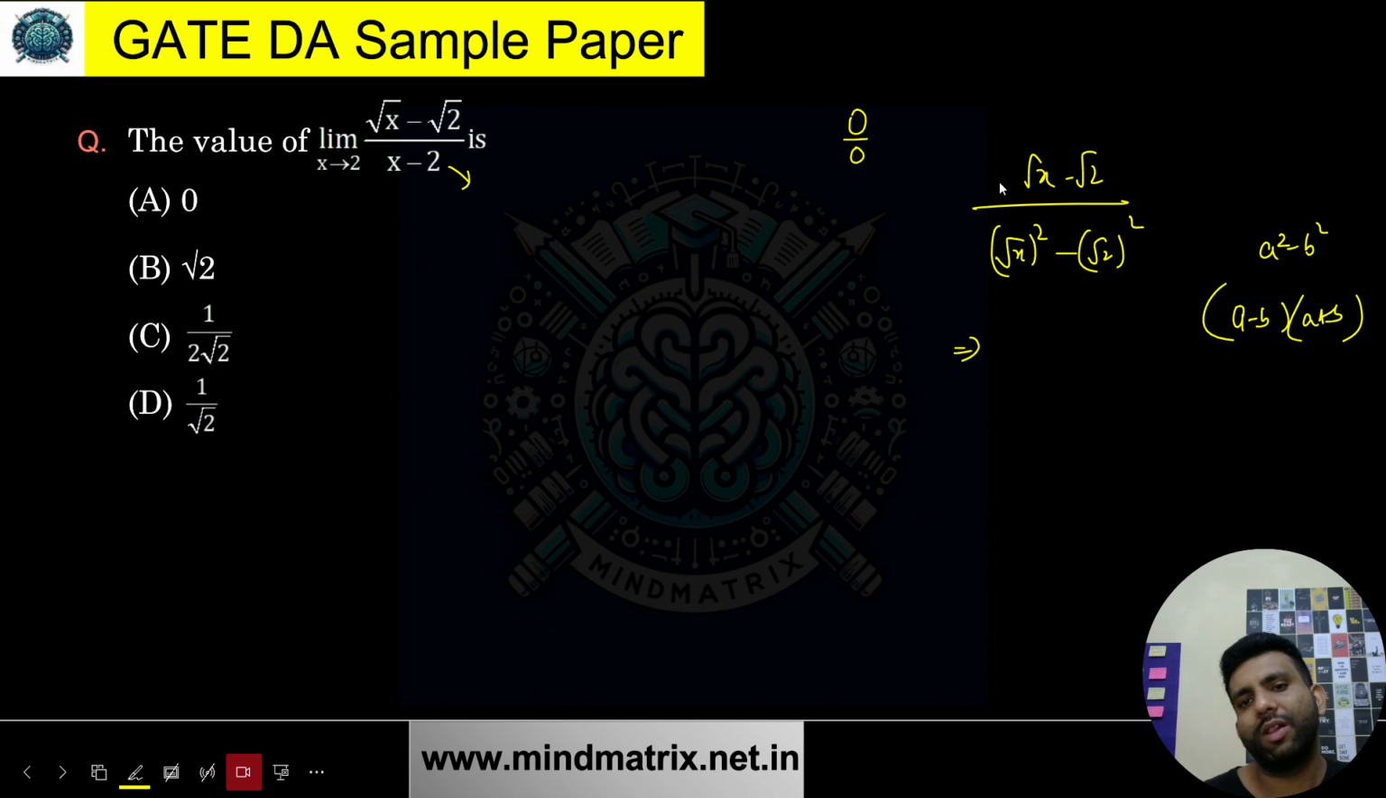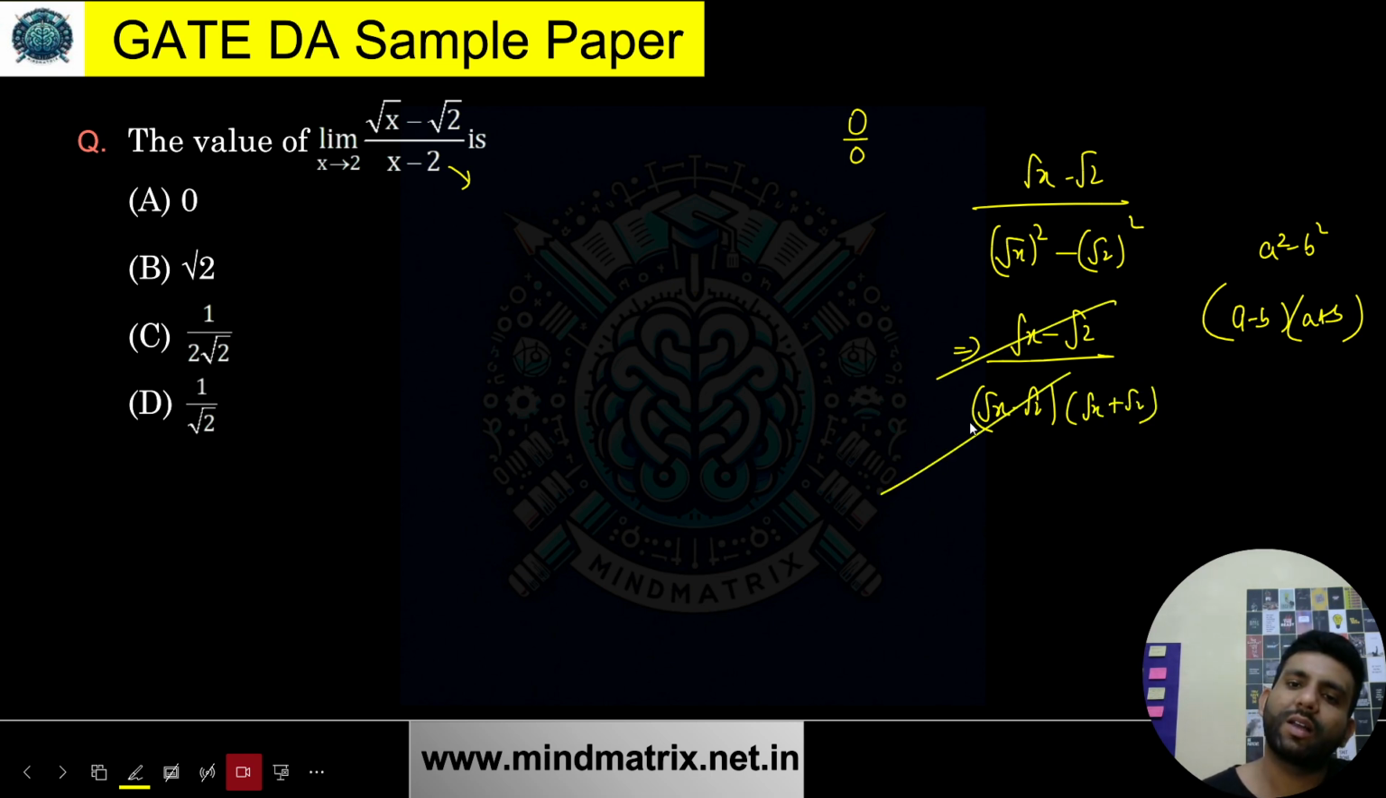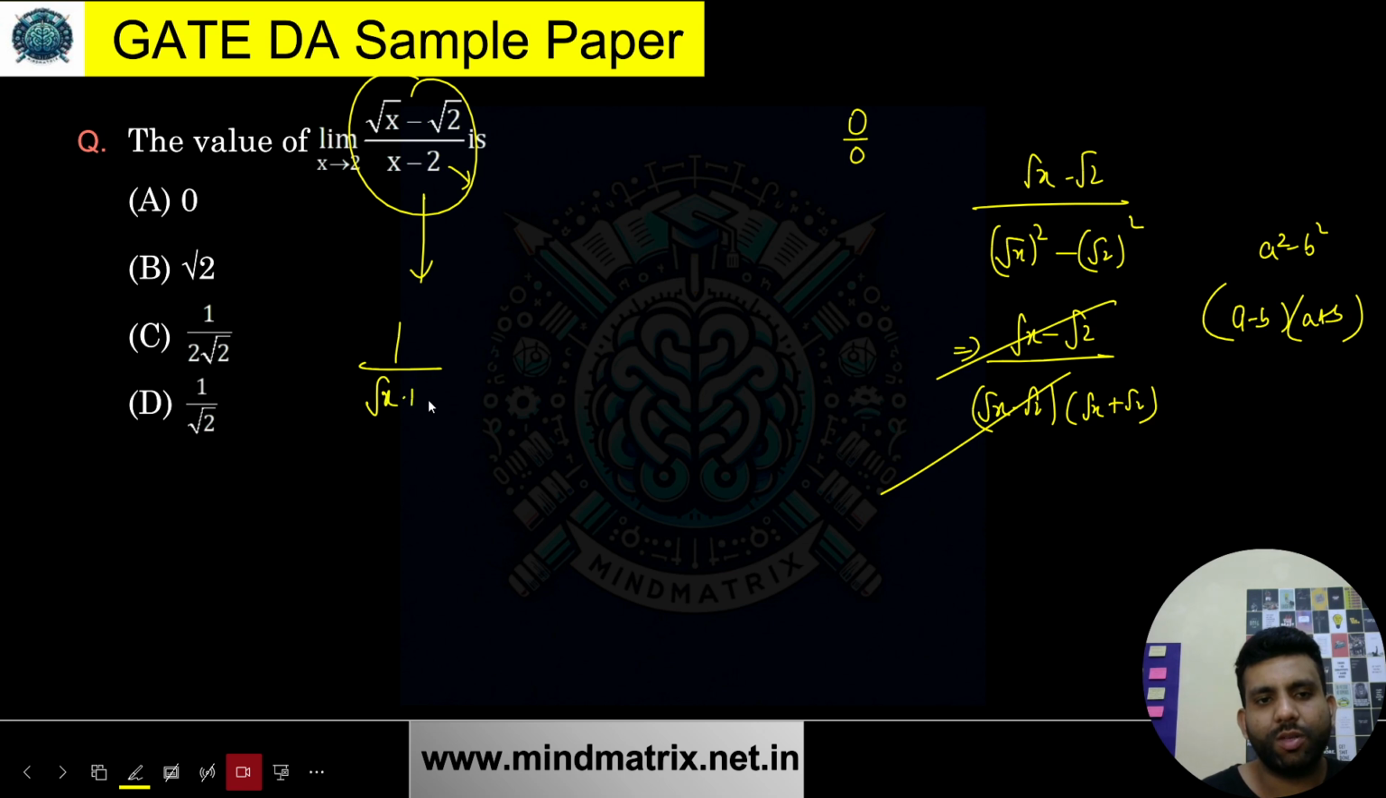So what will this fraction become for me? Root of x minus root of 2 in the numerator, and in the denominator I will get (root of x minus root of 2) into (root of x plus root of 2). What will I get? I'll get this. So overall, this fraction will get converted to 1 upon root of x plus root of 2.